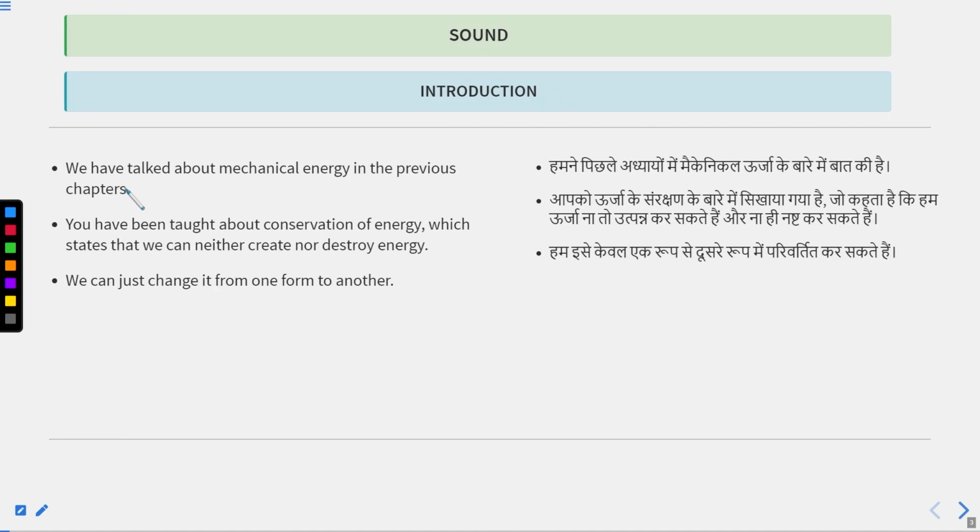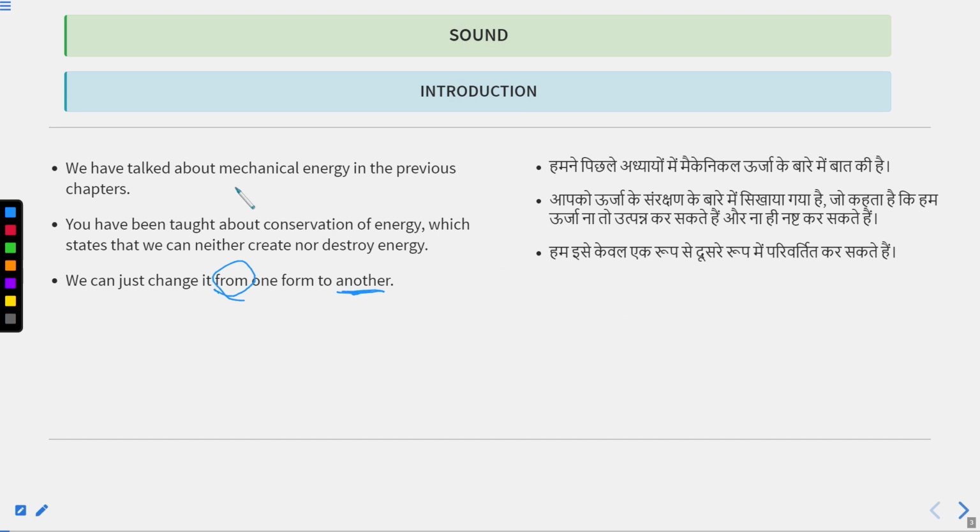In this chapter, we will talk about sound energy, but in the previous chapter, we talked about mechanical energy.